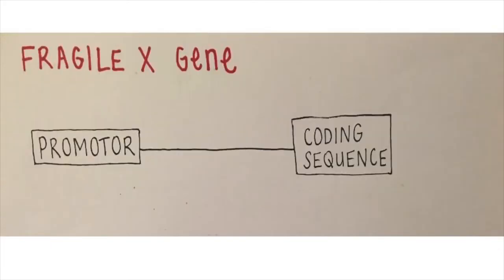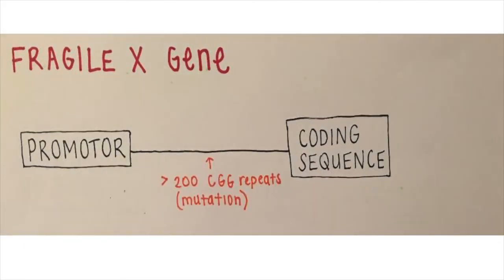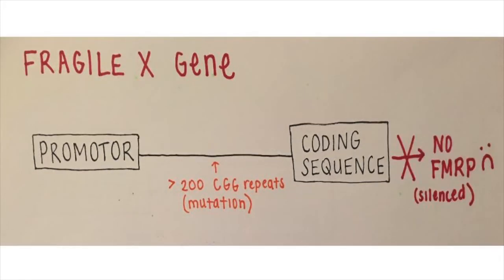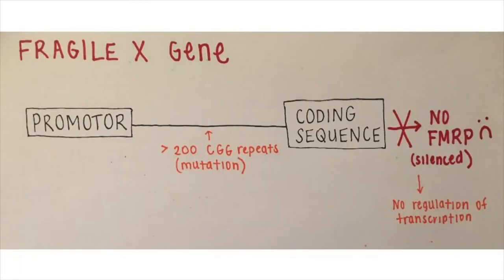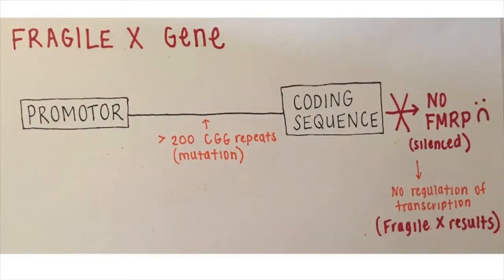This is a Fragile X gene. It has a longer 3' untranslated region. This is because there are more than 200 CGG repeats caused by a mutation. The CGG repeats cause hypermethylation of the gene, which silences FMRP. This means that transcription is not regulated and therefore results in Fragile X.